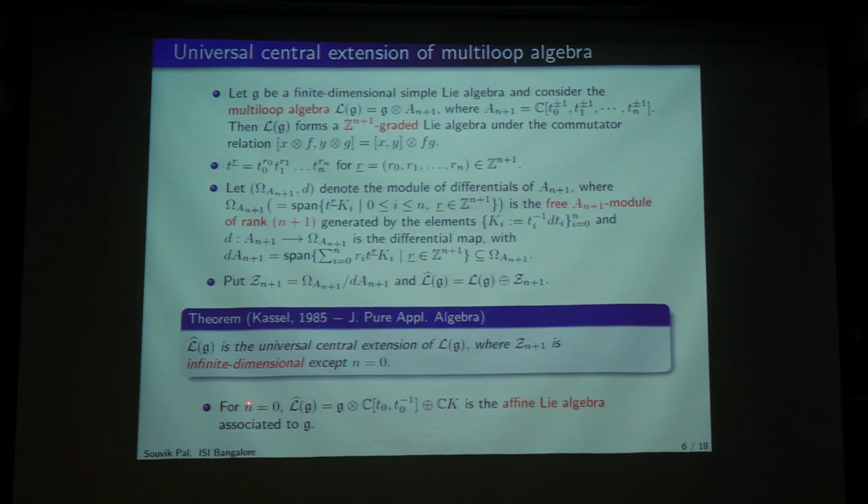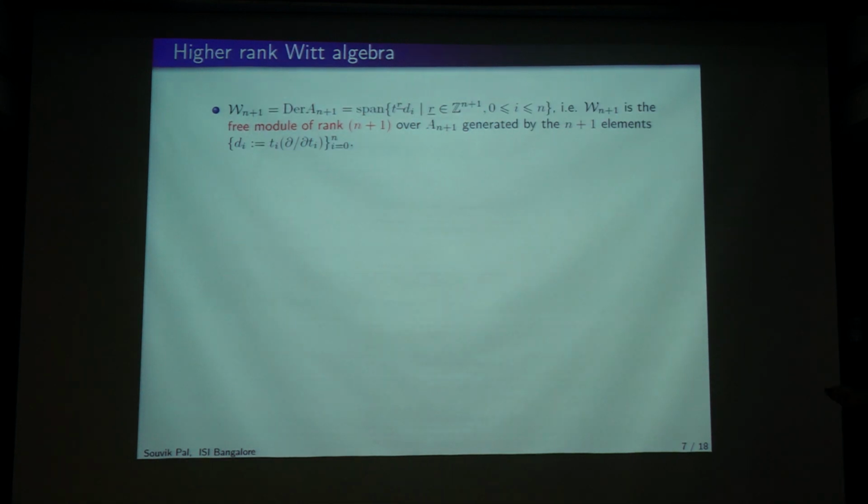For the one variable case you get just a one dimensional central extension, and this is actually the affine Lie algebra associated to g. Now let me try to generalize the Virasoro algebra. Instead of C[t, t^{-1}], you take n+1 variables again. Then one can show that this is a free module of rank n+1 generated by these elements.